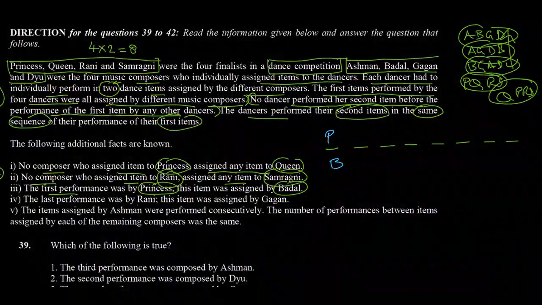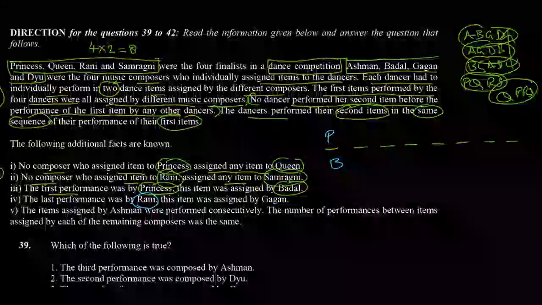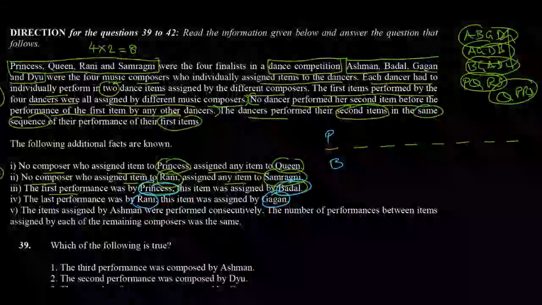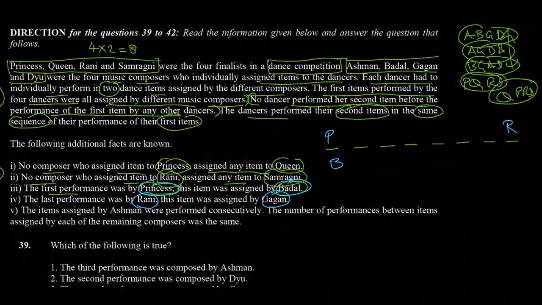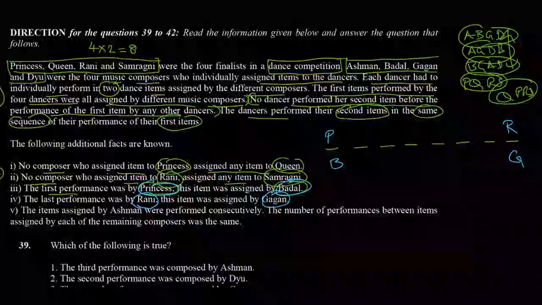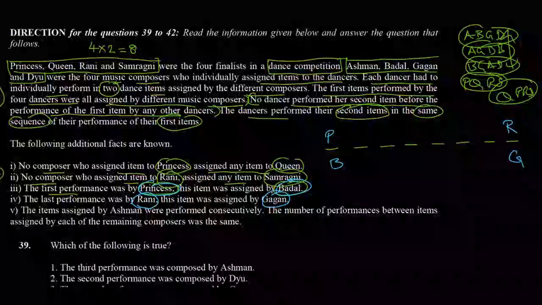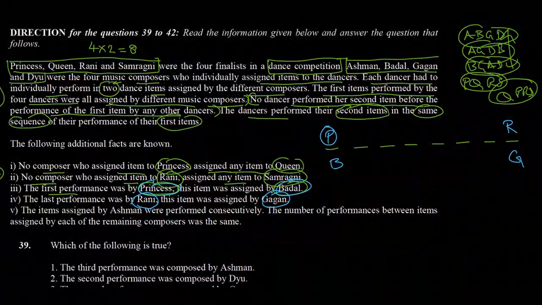The last performance was by Rani and was assigned by Gagan. So last performance is by Rani and composer is Gagan. And we know that they will perform in the same sequence.